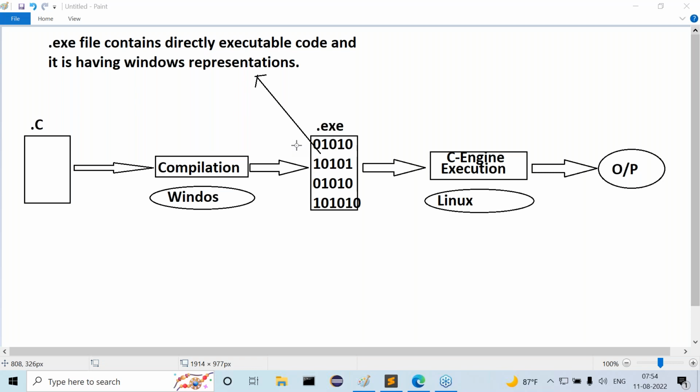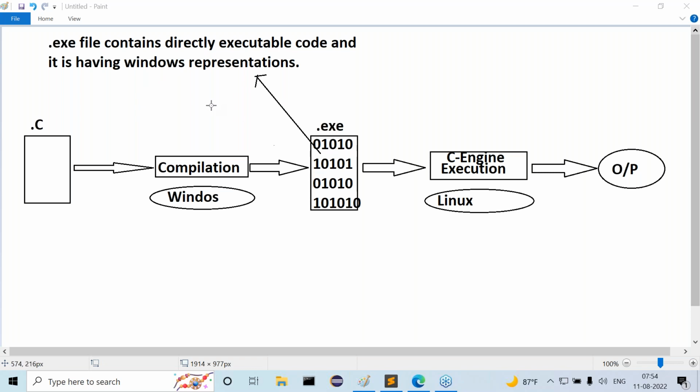From one operating system to another, data representations, conventions, and code representations can all be varied. So here, what I'm telling you is that we compile our C program in the Windows operating system, and a .exe file is generated. It has only Windows representations. Now understand this clearly.